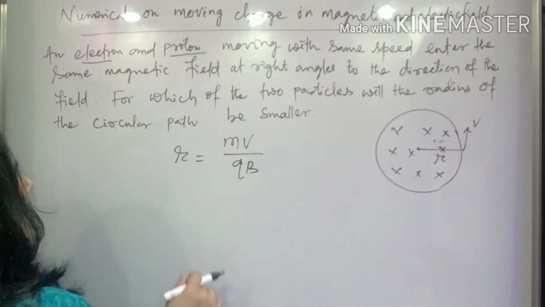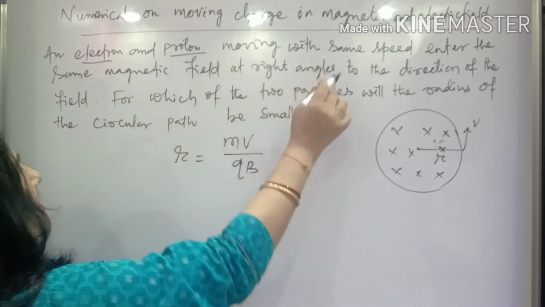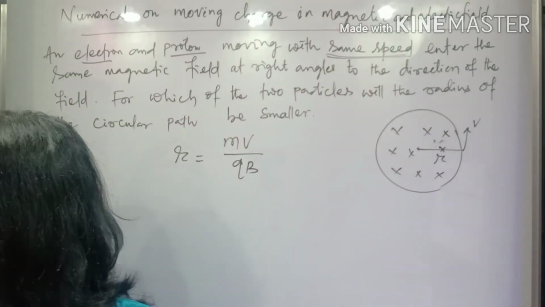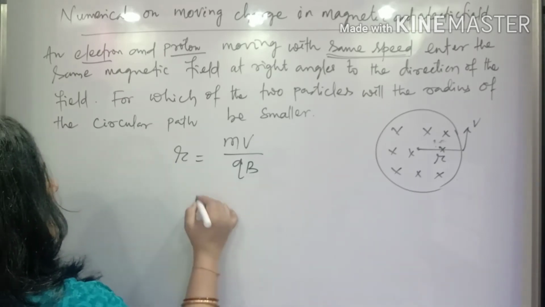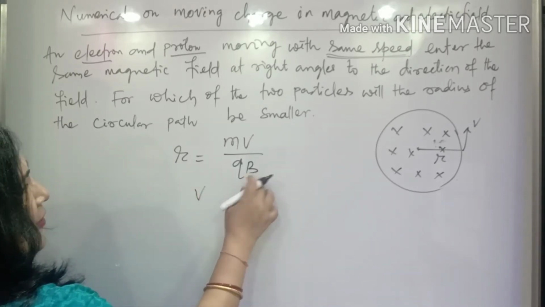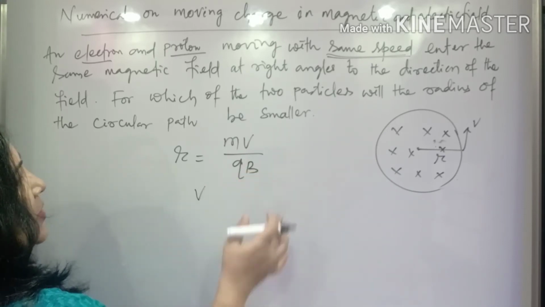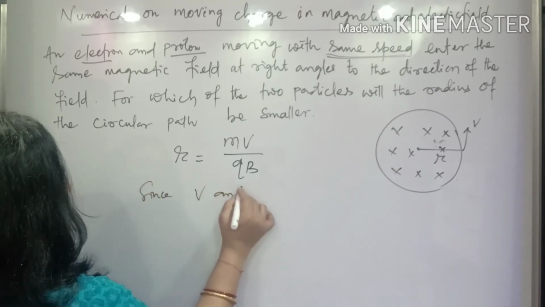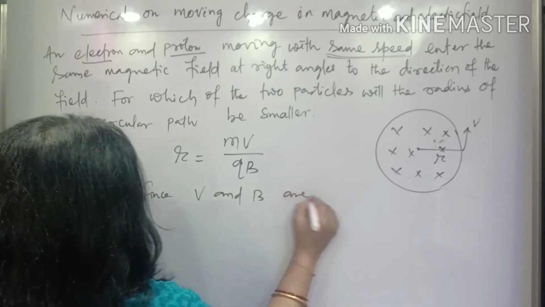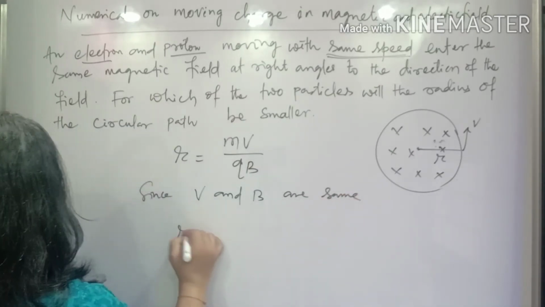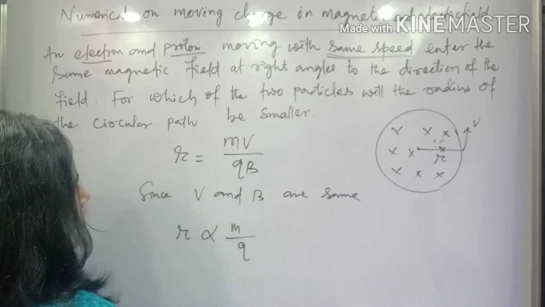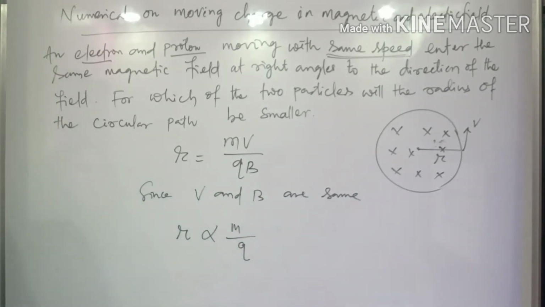But in this case, it is given that the electron and proton are moving with the same speed. So the magnitude of the velocity remains the same. Even the magnitude of the magnetic field is the same for both cases, because both are moving in the same magnetic field. Since v and B are the same, R depends only on m by q: R is directly proportional to m by q, where m is the mass of the particle and q is the charge.